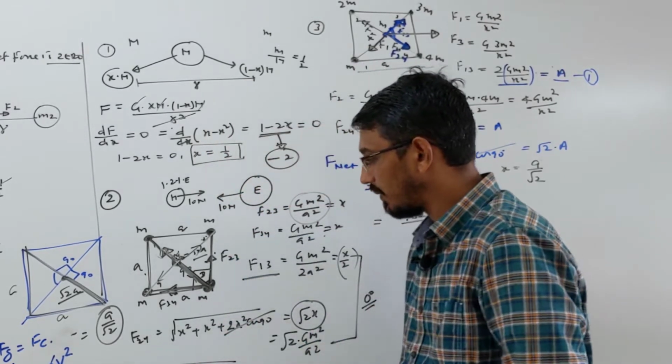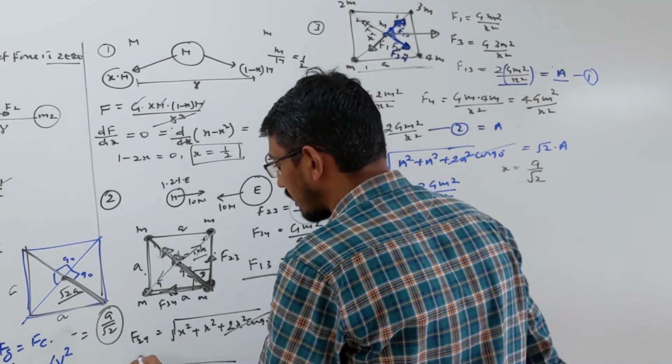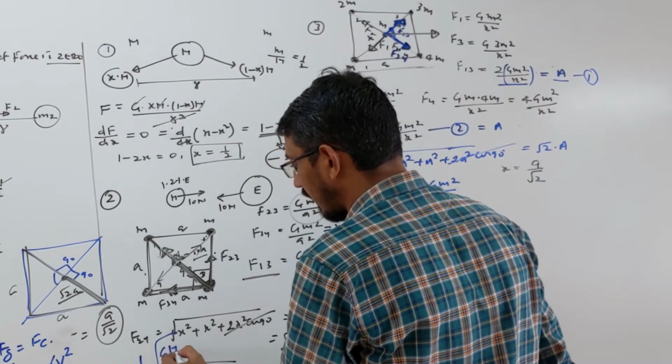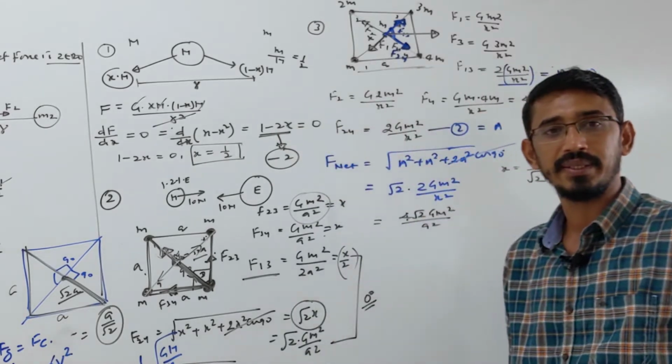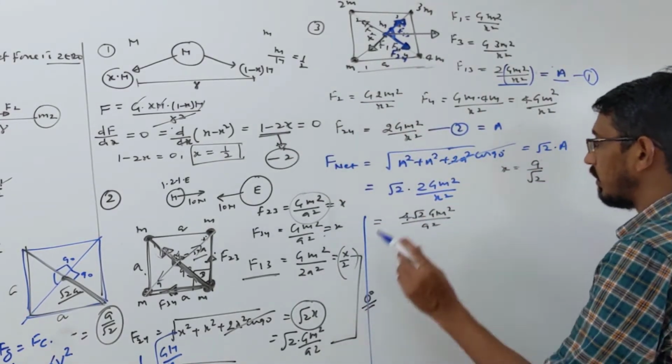You can arrange this according to how the options are given. Taking 2 outside, it becomes v equals 1 by 2 root of G m by r. That should be your answer. Okay, let's move to the last question.